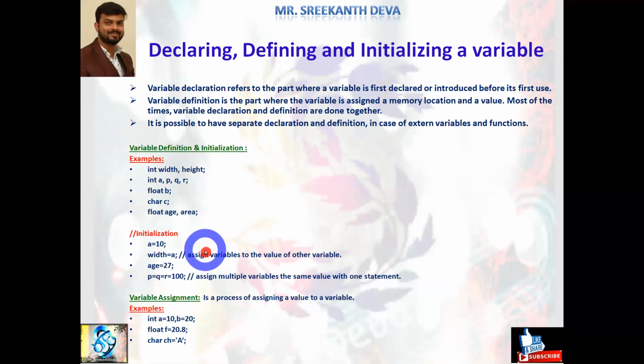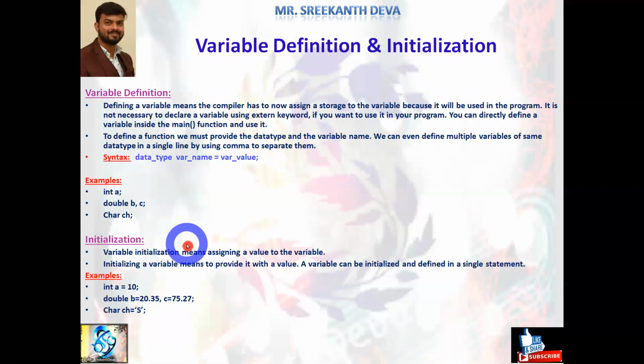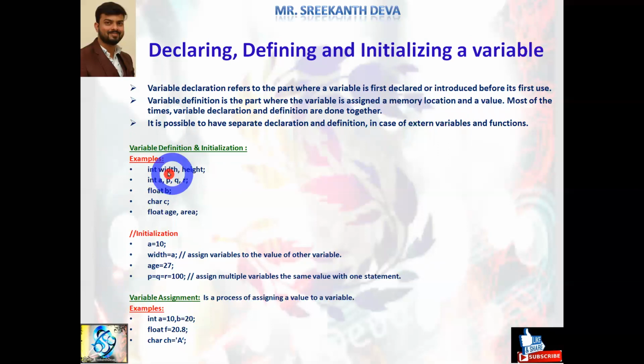Okay, coming to initialization, here I'm assigning some value to the variable a, like a is equal to 10. In the previous slide we discussed, directly we defined and initialized int a equals to 10. We can do it directly that way, or the definition can be done in one statement and initialization in another statement, or both can be done in a single statement. a is equal to 10 is also valid. And instead of assigning a value, I can also store the value of one variable to another variable. Here a consists of how much value? 10. That a is assigned to what? Width variable. Width is an integral variable.